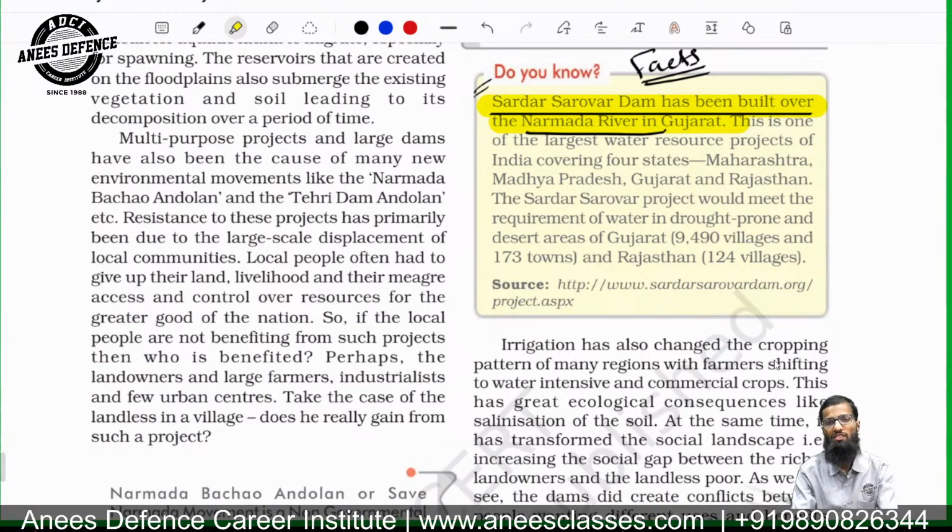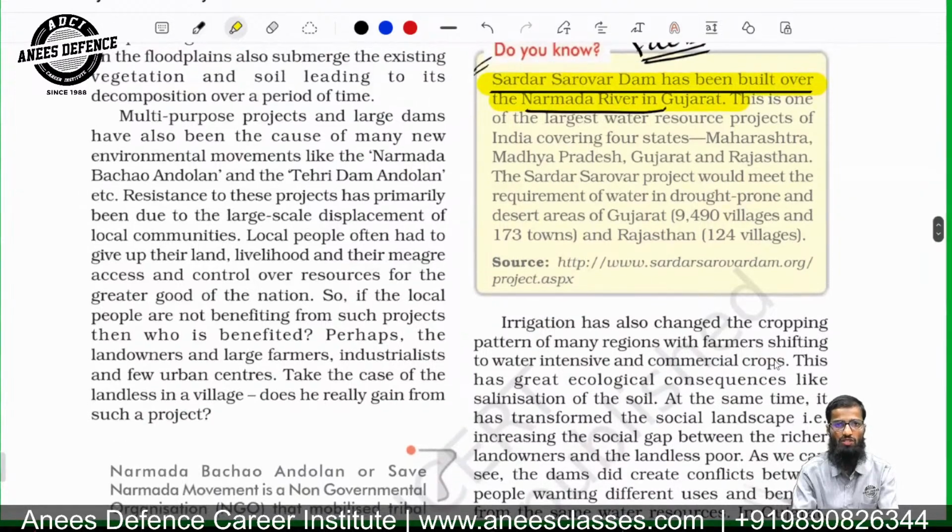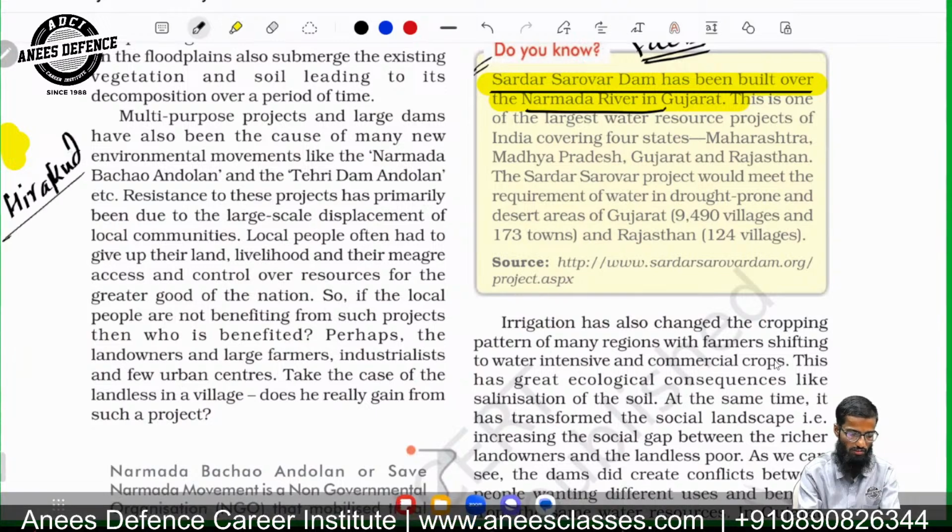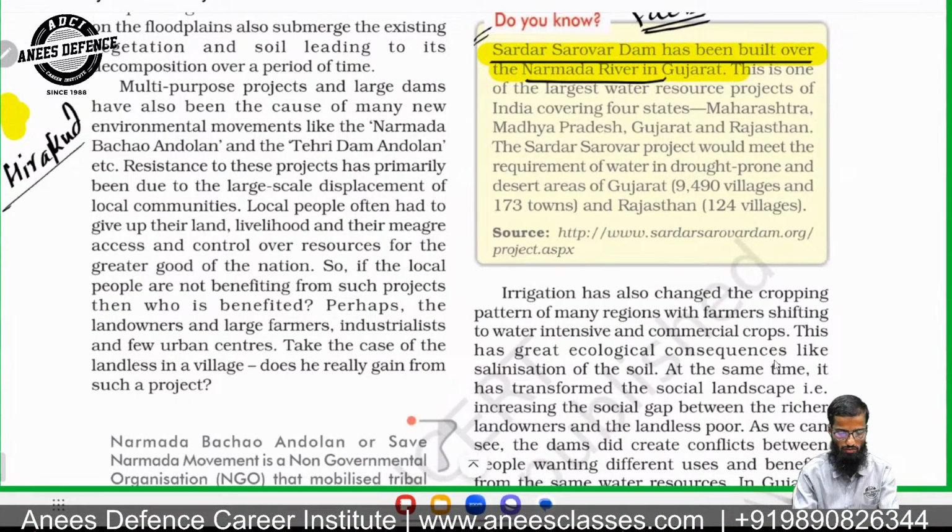Narmada flows through the Rift Valley, and it is a western flowing river. And over the Narmada only you have Dhuandhar waterfall, right? It is near Jabalpur in Madhya Pradesh. So now you have got another example. So you need to study about this Sardar Sarovar Dam. Then you have Tehri Dam. Then you have Hirakud Dam. So this is also important.